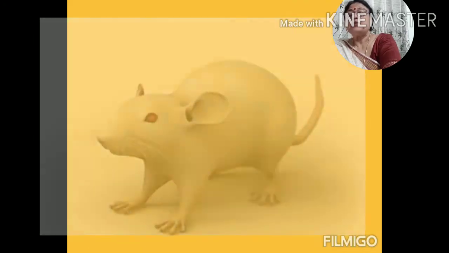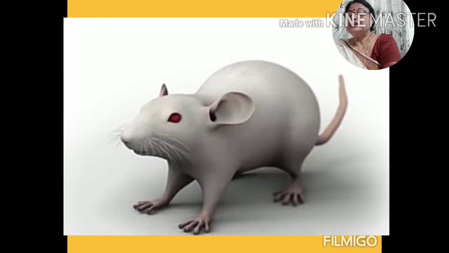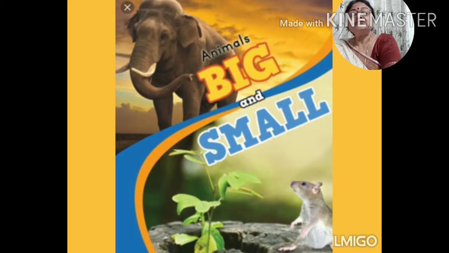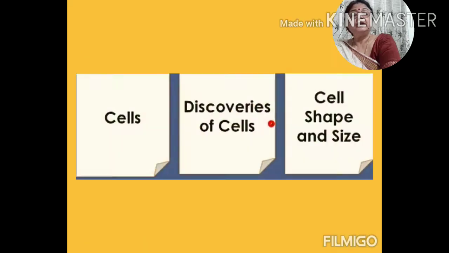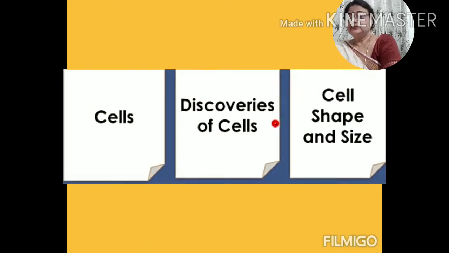All animals, small or big, are also made up of small fundamental units. And these fundamental units of animals and plants, of all living things, are called cells. So children, the cell is the basic unit of life. We can define the cell as the structural and functional unit of all living things.